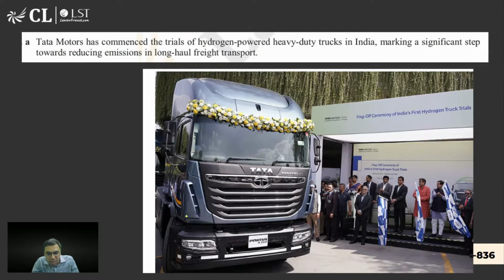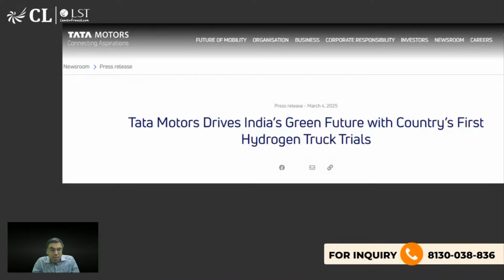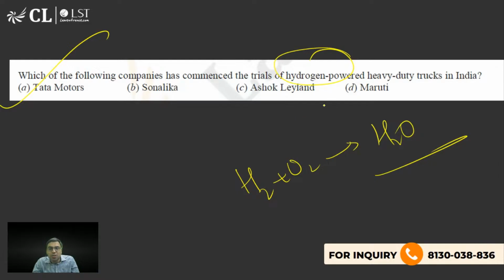Tata Motors, you can see this is the Tata Motors truck. Flagging off ceremony of India's first hydrogen truck trials, Tata Motors. If it becomes successful, of course it is a very great thing. But there are some issues. First, generally all the renewable energy technologies are costly, because we are still in a developing phase.